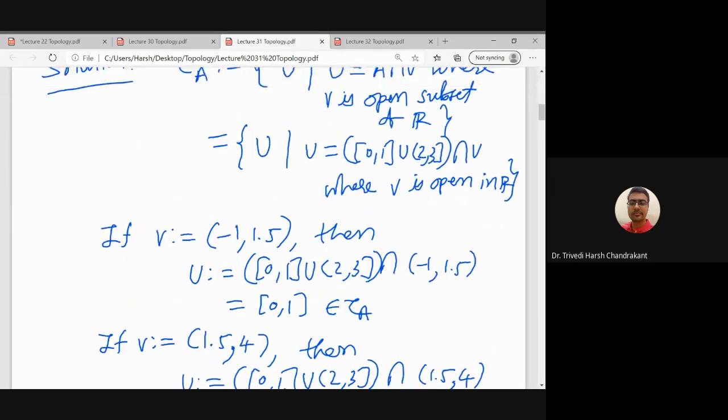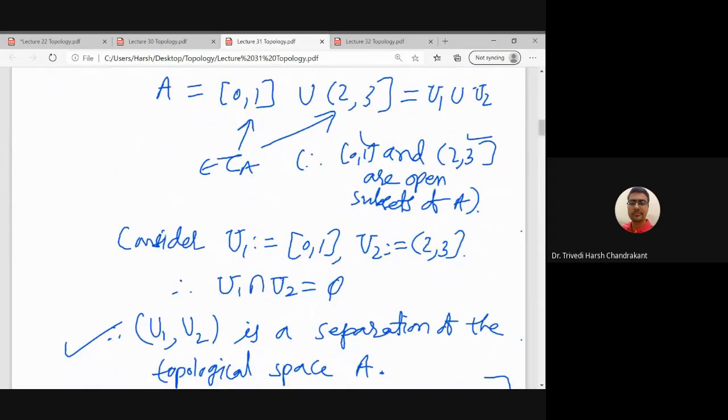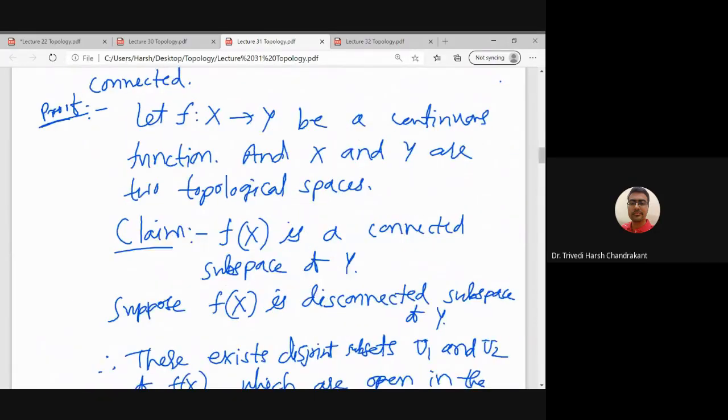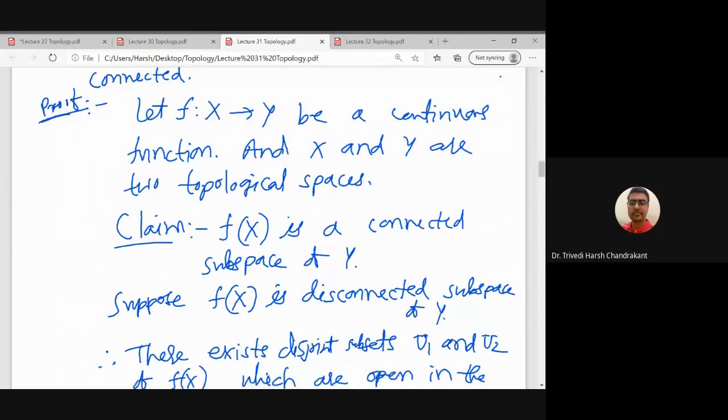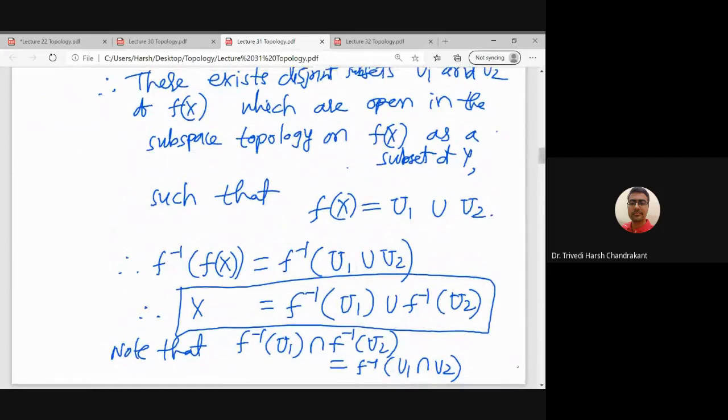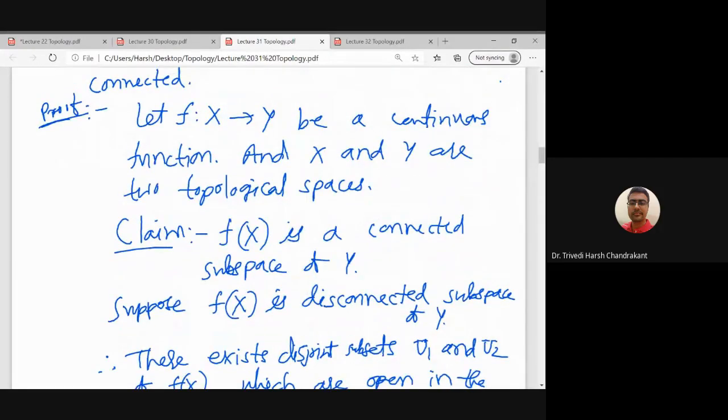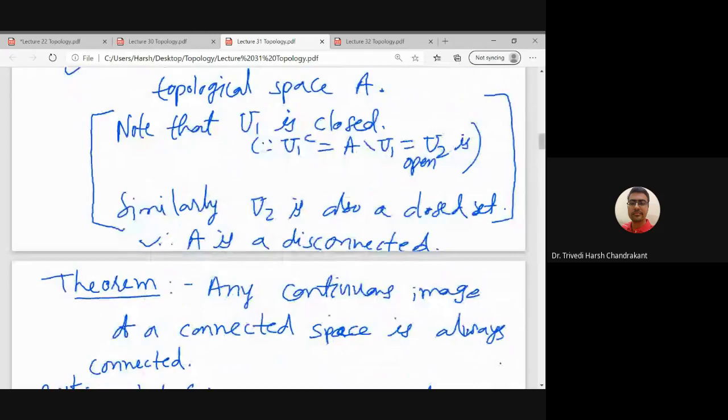In the last lecture we discussed some examples of connected and disconnected spaces. A topological space X is disconnected if it has a separation U1 and U2, which are disjoint subsets of X and are also non-empty. And we discussed the result that any continuous image of a connected space is connected. Such a property is called a topological property. What is the meaning of a topological property?